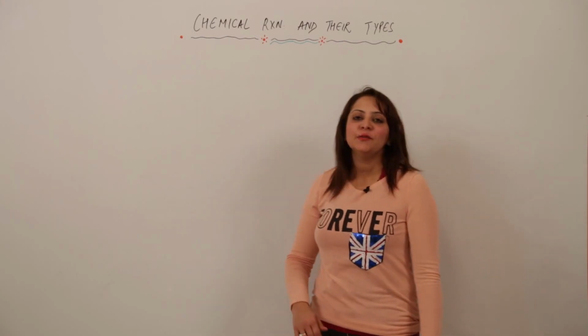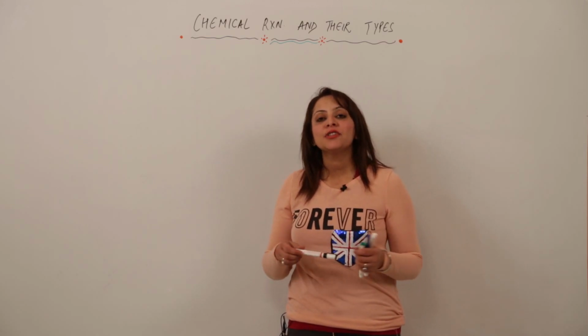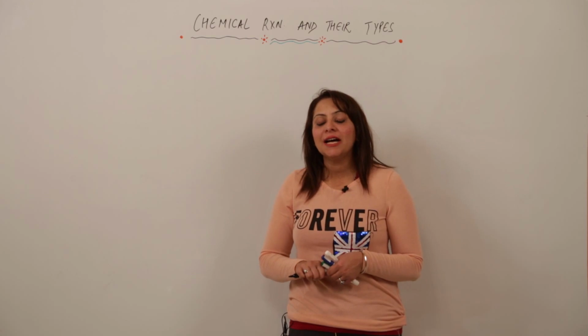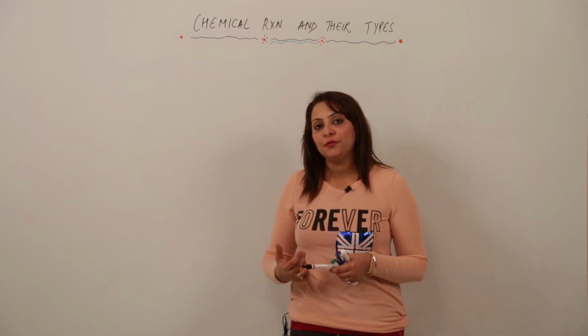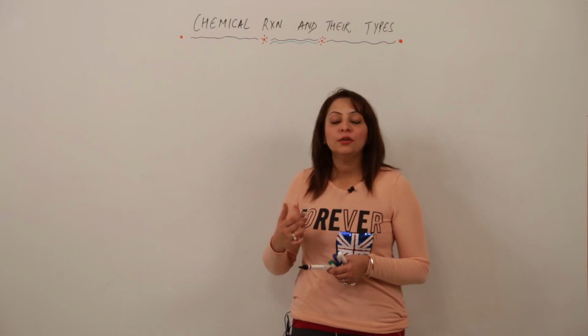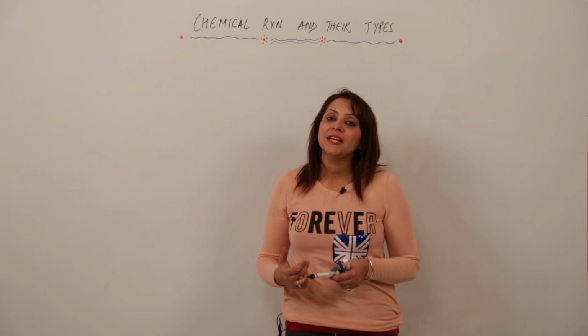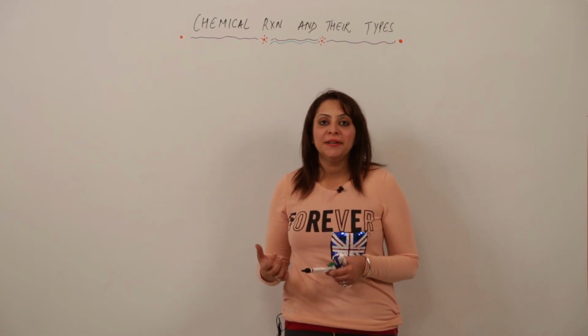Now we'll be starting with the topic that is the chemical reaction. Before we proceed, you now know what exactly a chemical change is. We have done that in a chemical change a new substance is formed, and there is a change in the composition as well, there is a change in the energy as well, and the change is irreversible and is a permanent change.